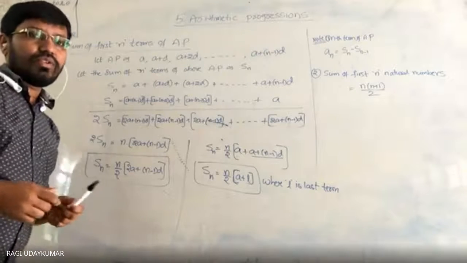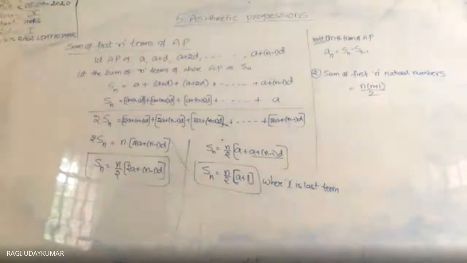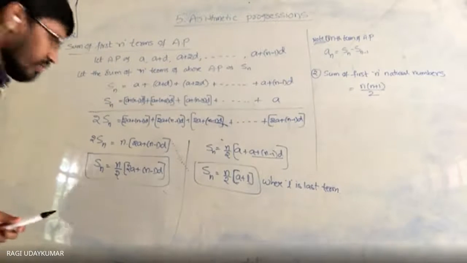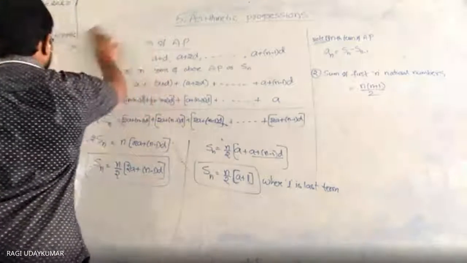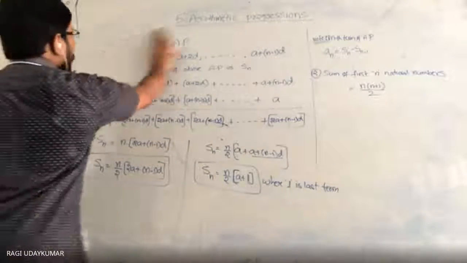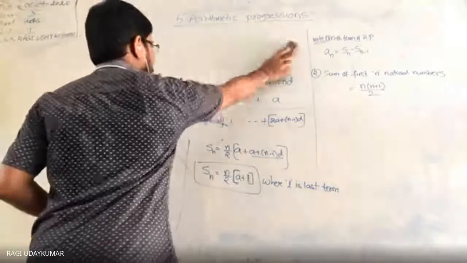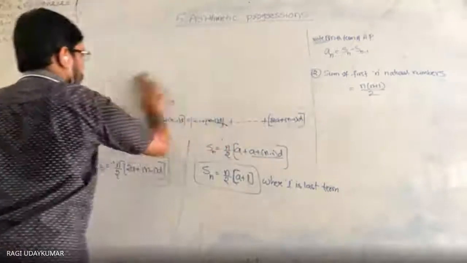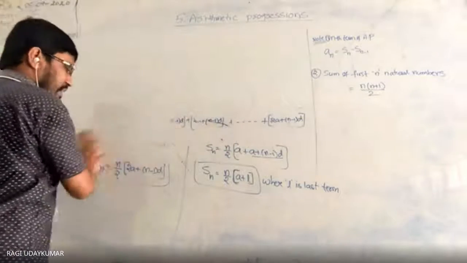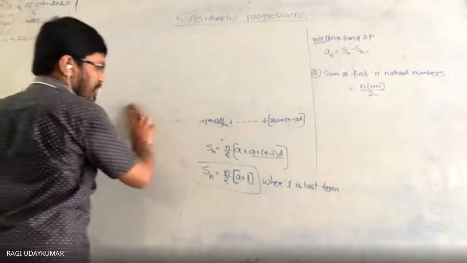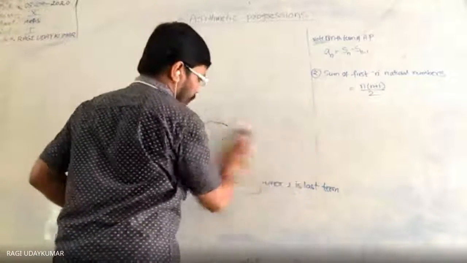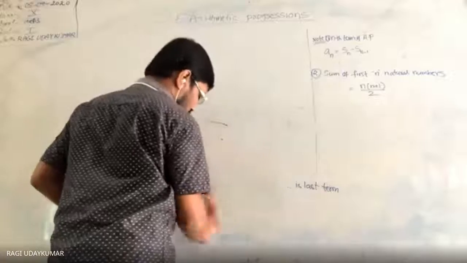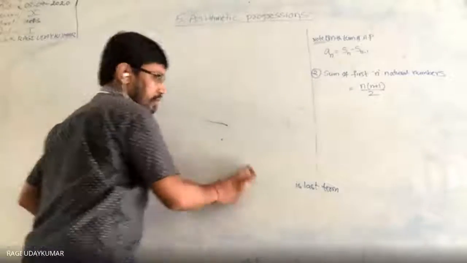Okay. So now let us go to the exercise problems based on this, whatever you have in exercise 5.3. So we'll start exercise 5.3 here. Any doubt you have here? This proof may not be asked in your examination. Mostly the proof will not be asked, just the questions will be asked. But you also need to know how it is proved. So that's why I explained.